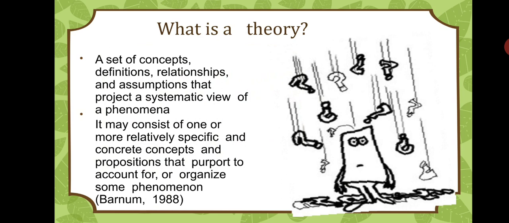What do you mean by a theory? A theory is a set of concepts, definitions, relationships and assumptions that project a systematic view of a phenomenon. It may consist of one or more relatively specific and concrete concepts and propositions that purport to account for or organize some phenomenon.